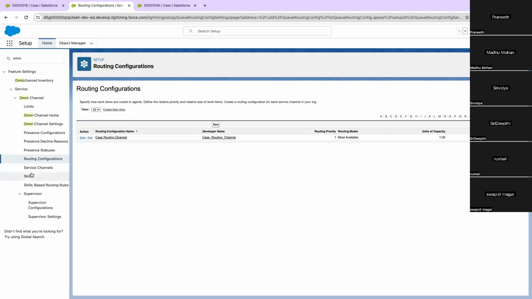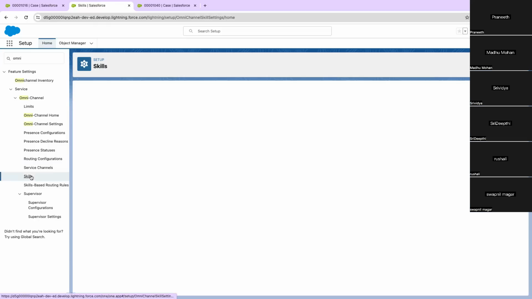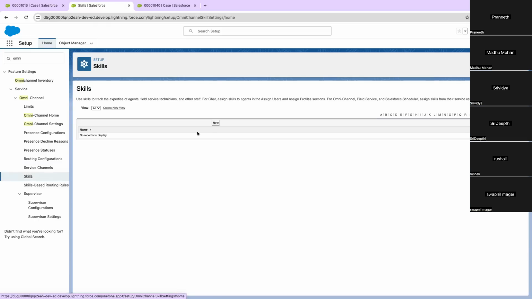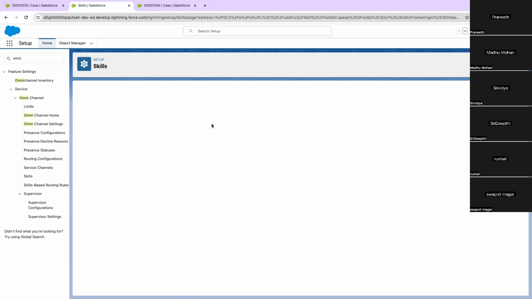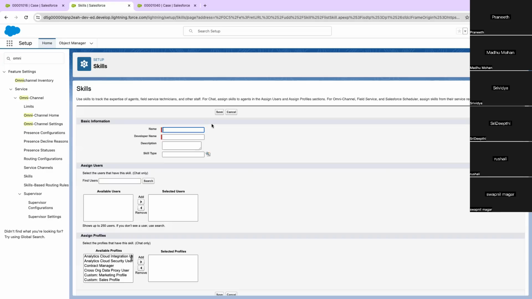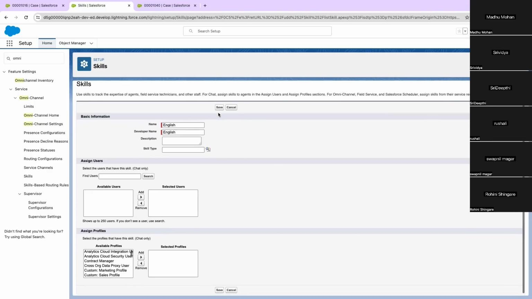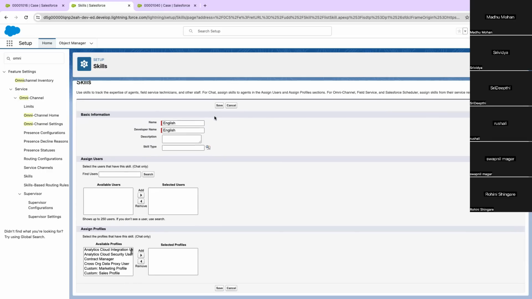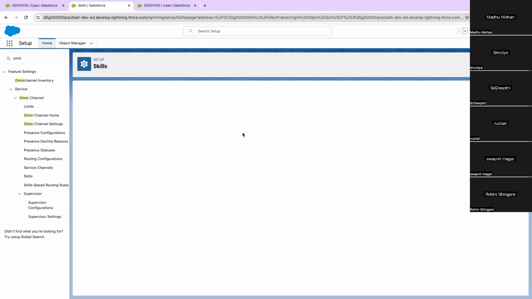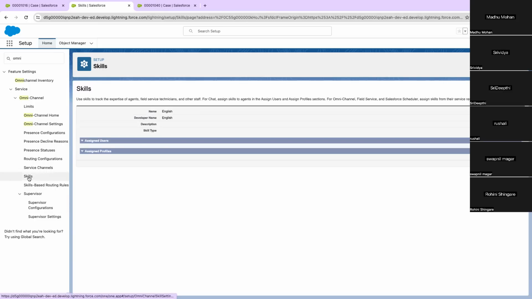Cool. So for skill-based routing, the first thing you need to do is create skills. Let's say I create a skill, English. If a case language is English, it should be assigned to a user having English as a skill. Similarly, we will create skills for other languages as well.